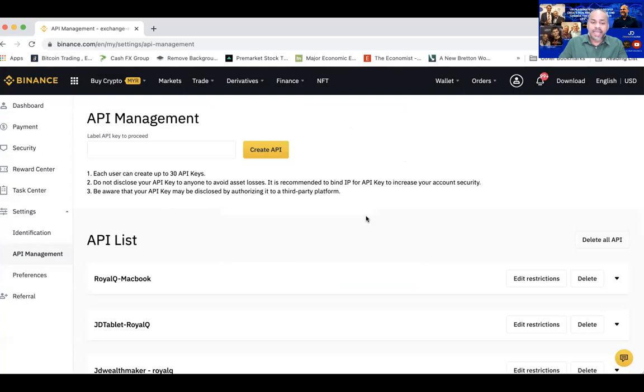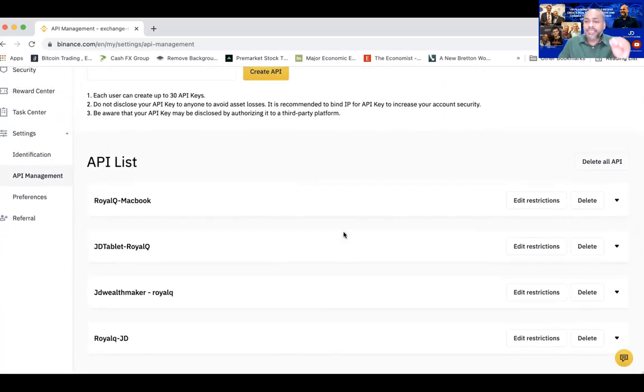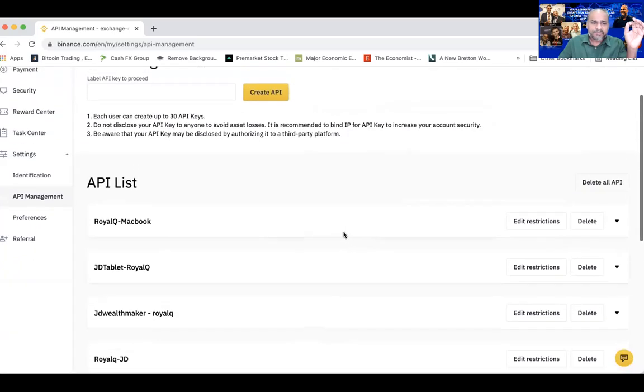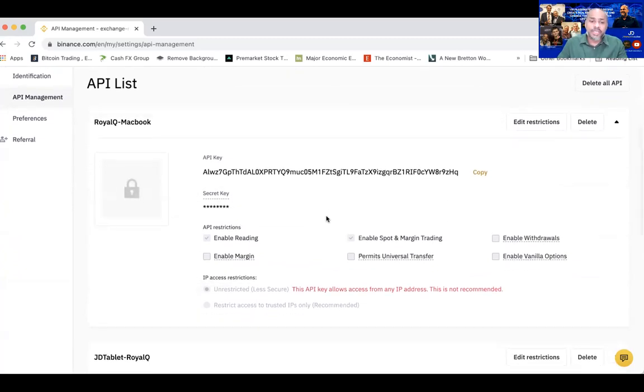Once you have done that, you will then be able to see your API list over there. Let me just quickly get to this API. So you can see here, once you have done that and labeled it, you will be able to see the API over here.